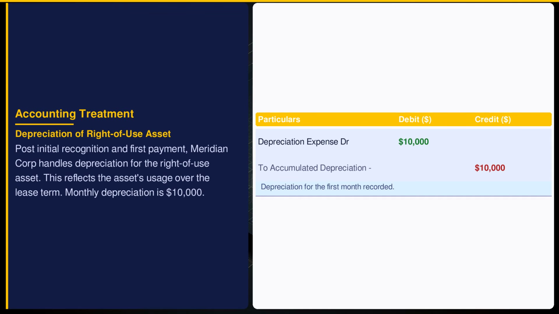Under International Financial Reporting Standard 16, the right-of-use asset depreciates over the lease term. Meridian Corporation records $10,000 as depreciation expense, capturing asset consumption. This affects both the income statement and balance sheet, ensuring asset valuation accuracy.